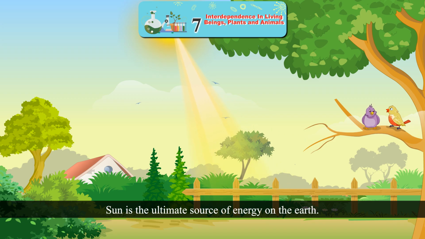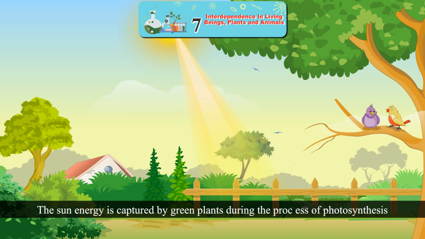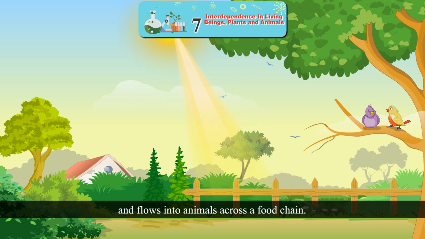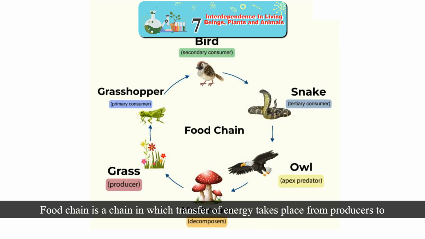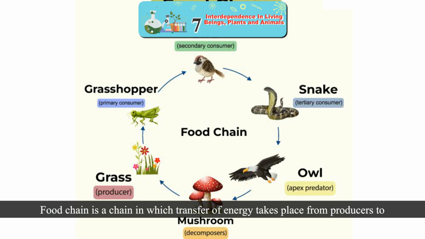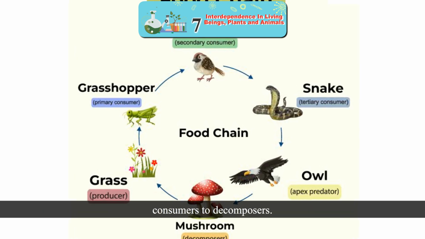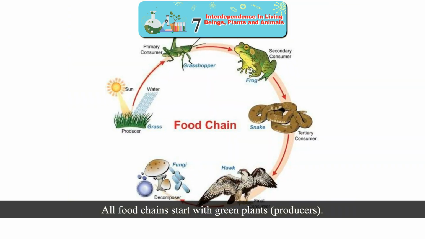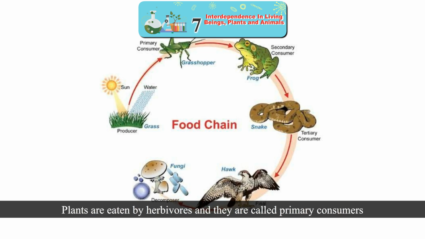Energy chain. The sun is the ultimate source of energy on the earth. The sun's energy is captured by green plants during the process of photosynthesis and flows into animals across a food chain. Food chain. A food chain is a chain in which transfer of energy takes place from producers to consumers to decomposers. All food chains start with green plants, producers.